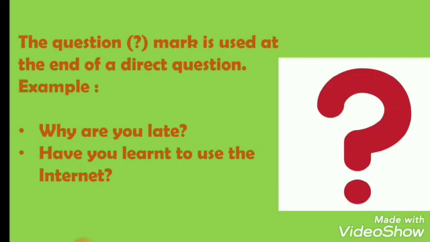A question sentence is one that often starts with who, what, when, where, why, or how. But a question mark can also be used with sentences that start with other words. For example, why are you late? And then a question mark. Have you learned to use the internet? And then again a question mark.